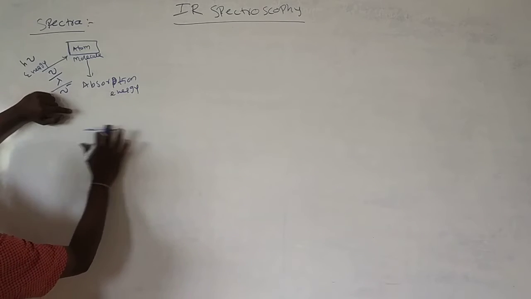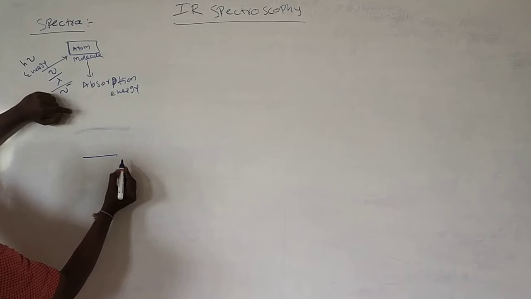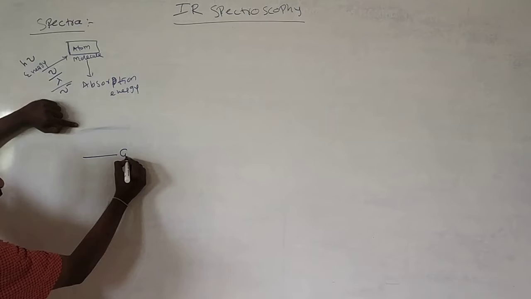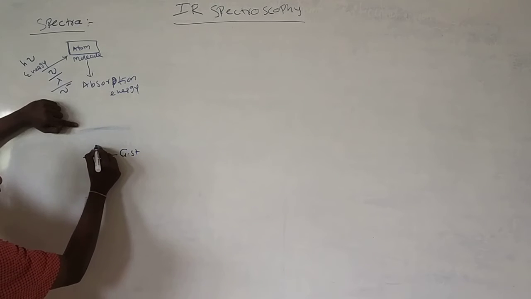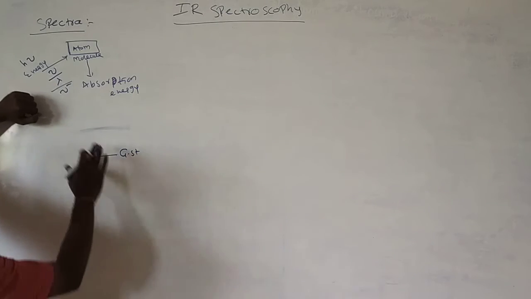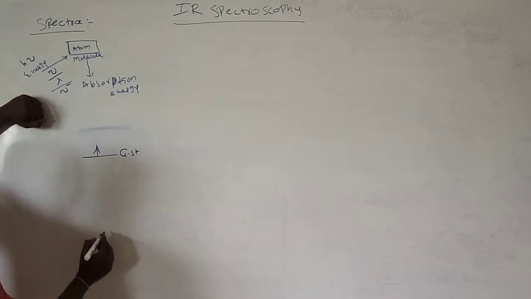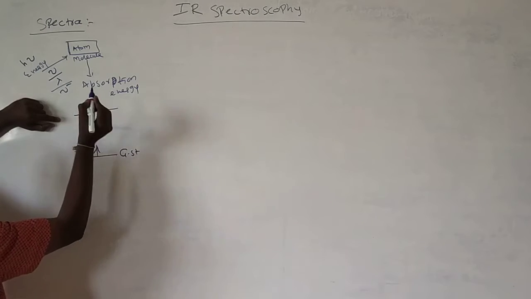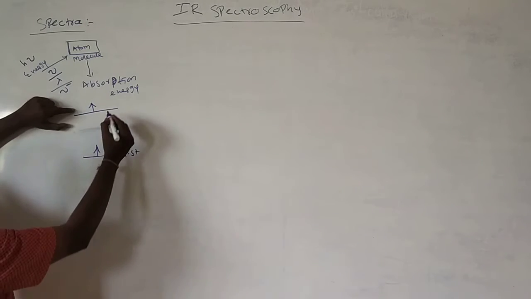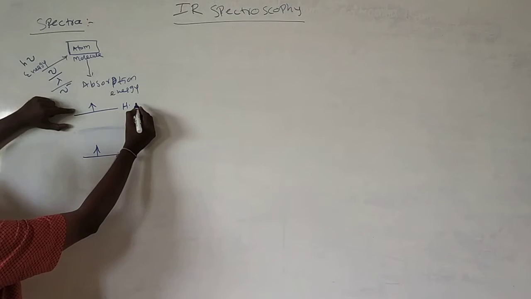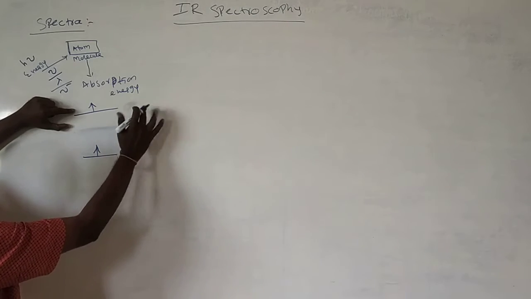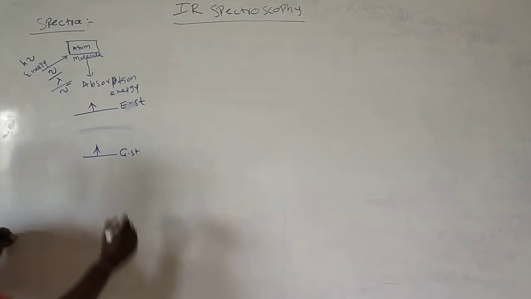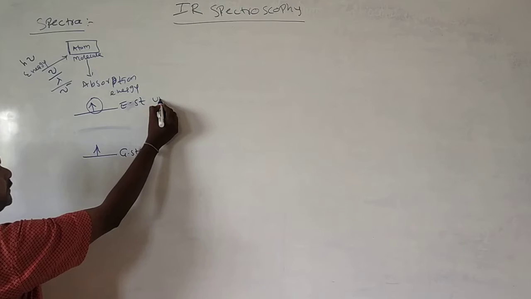After absorbing the energy, what happens? Every atom has a ground state, and here one electron is present. After absorption of energy, it gets excited. That higher energy level we call the excited state. At the excited state, the electron is unstable.